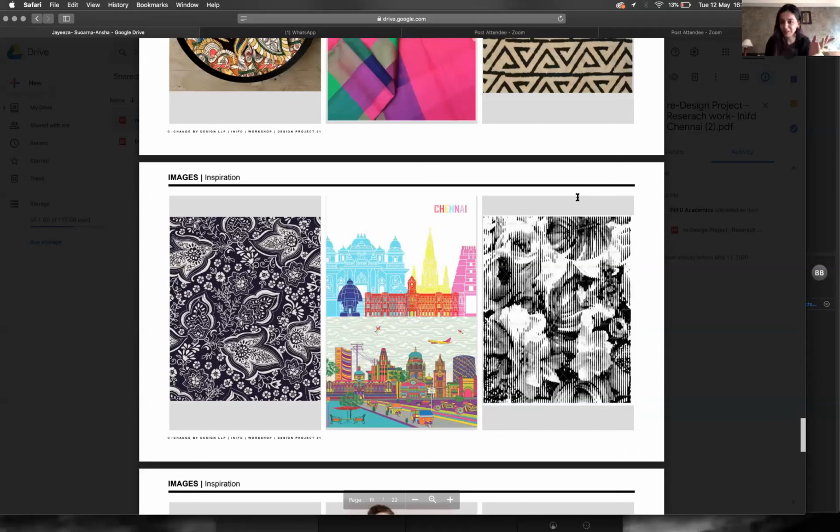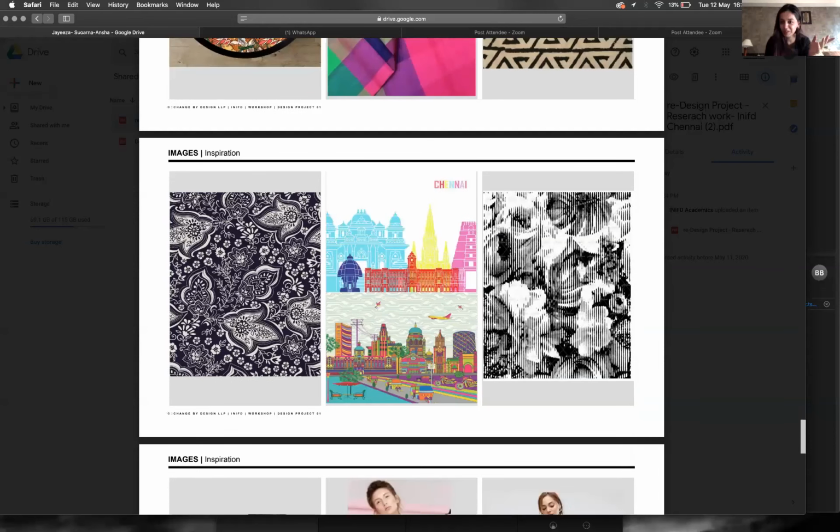If you think about it, you could put in some more images of kalamkari and show us how kalamkari has a lot of flowers in it. And when you're talking about Chennai and the mandir and all that, this doesn't come across as too appropriate, I think.